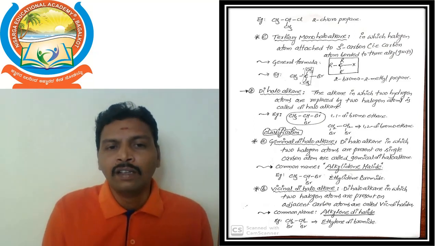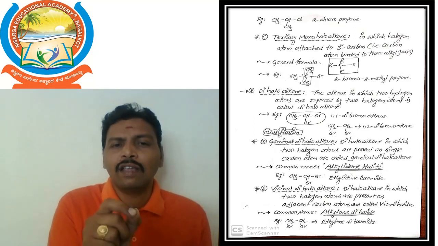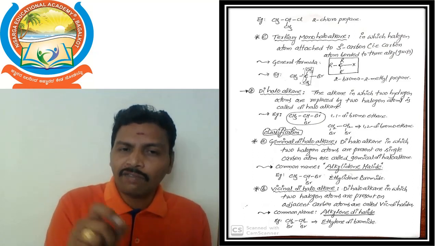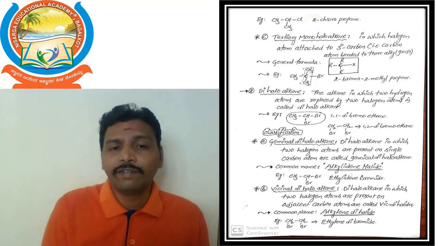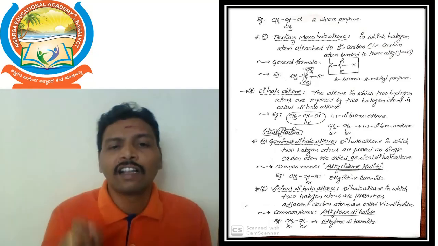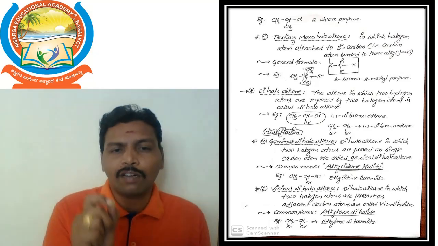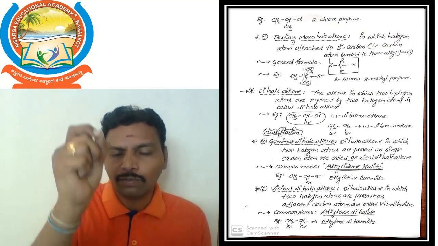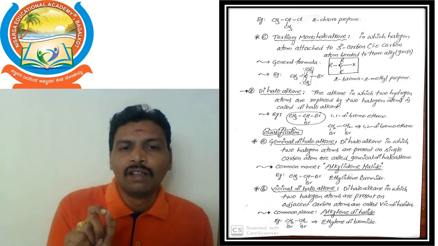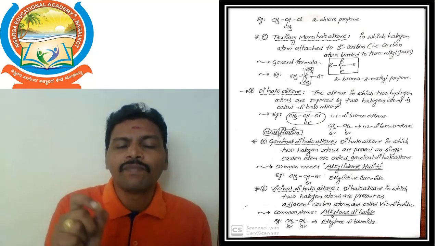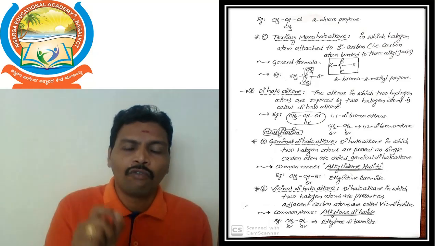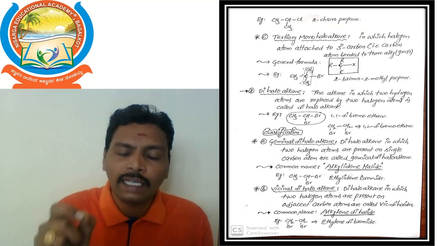For example, CH3-CH3 is an alkane. To convert it to a geminal dihalide, what to do? We remove two hydrogens from a single carbon, any one of the carbons. Two hydrogens must be removed from one carbon only. Then we get CH3-CHBr2, 1,1-dibromoethane.